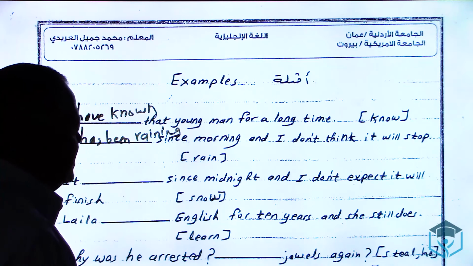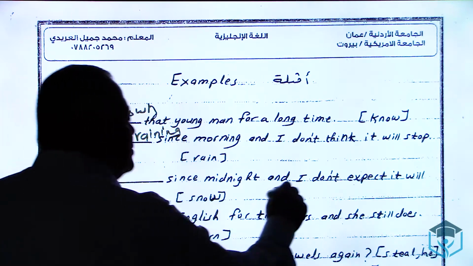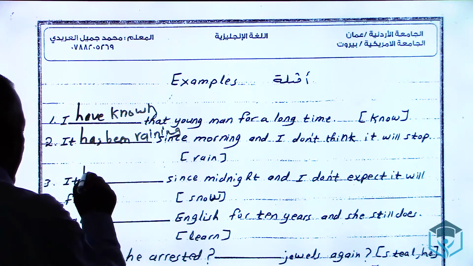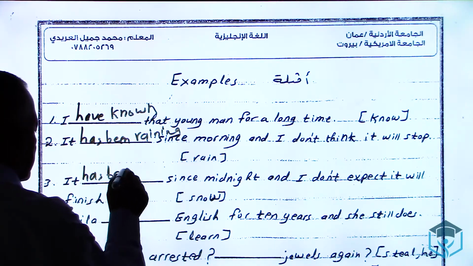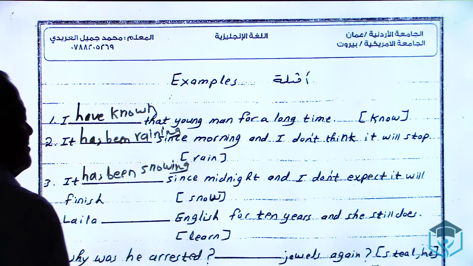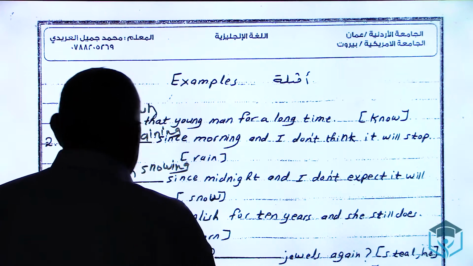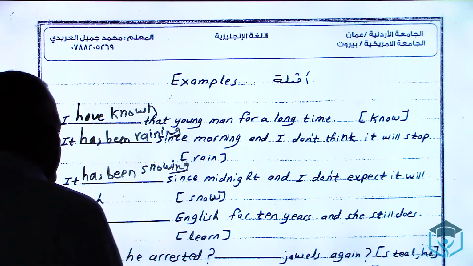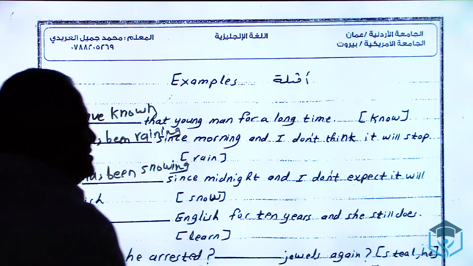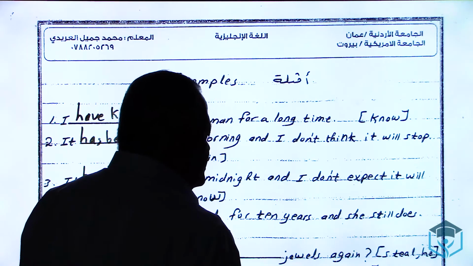3. It ___ since midnight, and I don't expect it will finish. The word since. So I say it has been snowing. It has been snowing since midnight. If the continuation "I don't expect it will finish" were not there, we could also use has snowed. We could say either has been snowing or has snowed. But when we say I don't expect it will finish, it means that this verb form is used in the continuous.